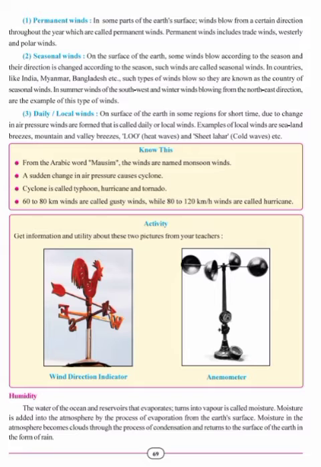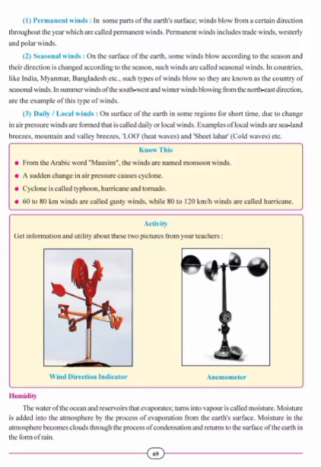Students, some winds on the surface of the earth blow according to the season. The winds which change their direction according to the season are called seasonal winds. These winds are also called monsoon winds. These winds blow from the southwest direction, also known as Nairitya direction, during summer, and from the northeast direction, that is Ishan, during winter. Monsoon winds blow in India, Myanmar, Bangladesh, etc. So these countries are called the countries of monsoon winds.